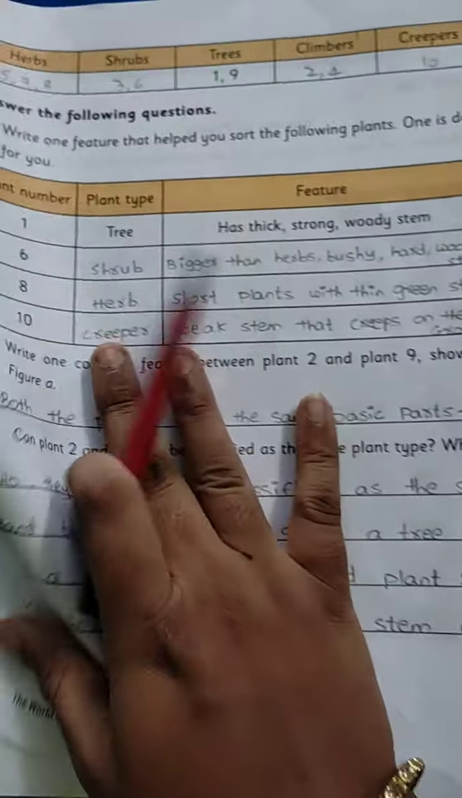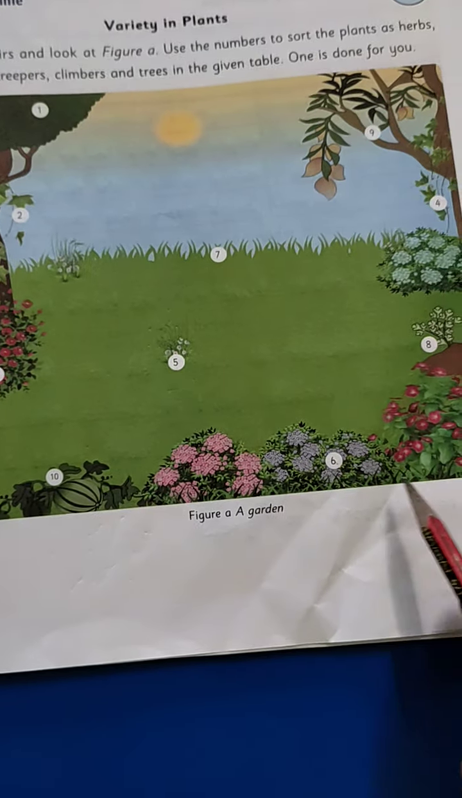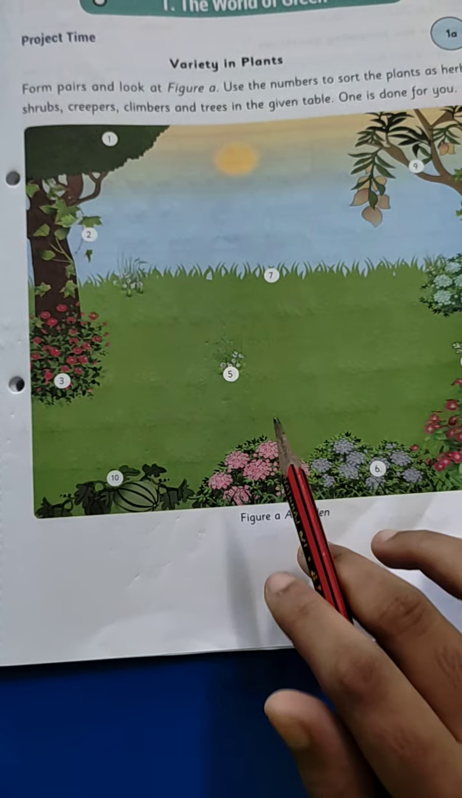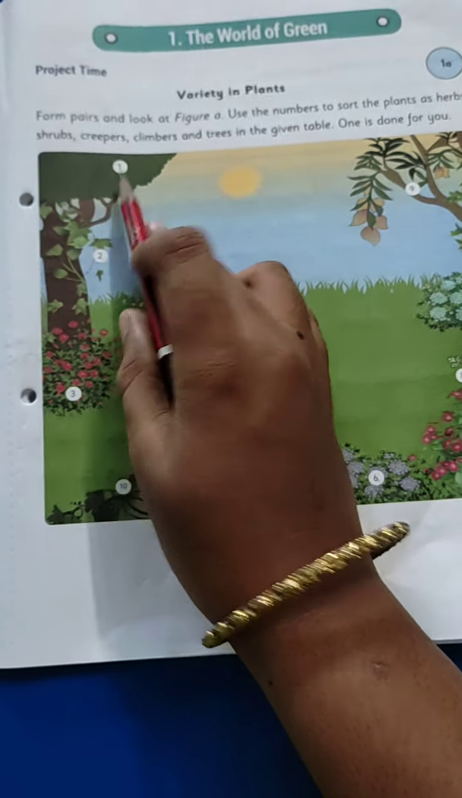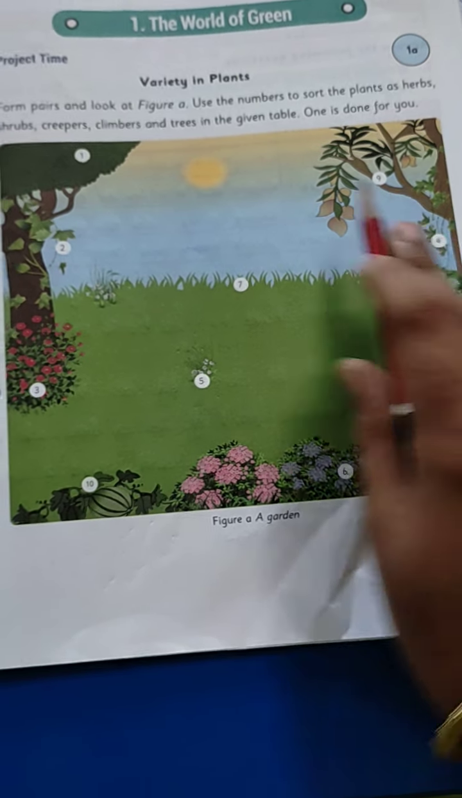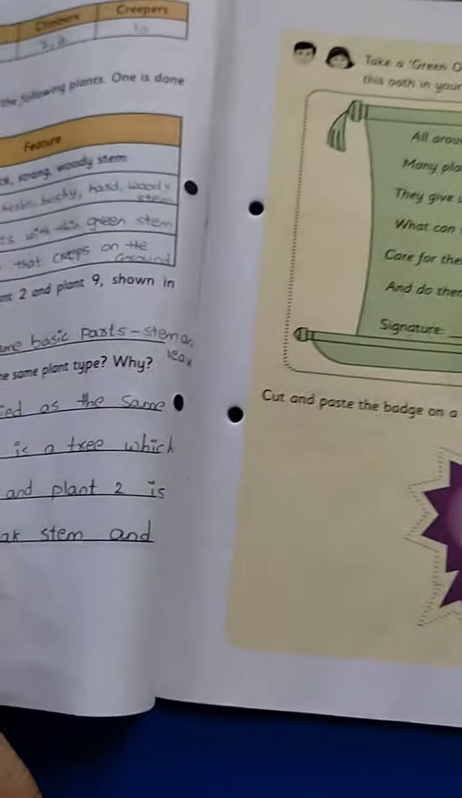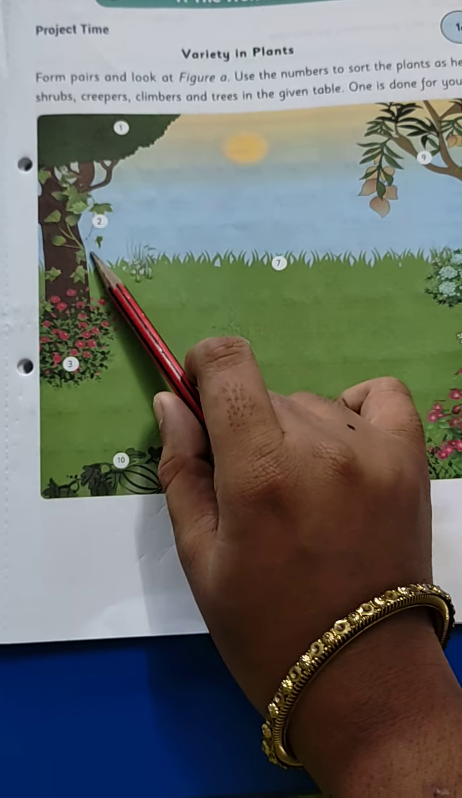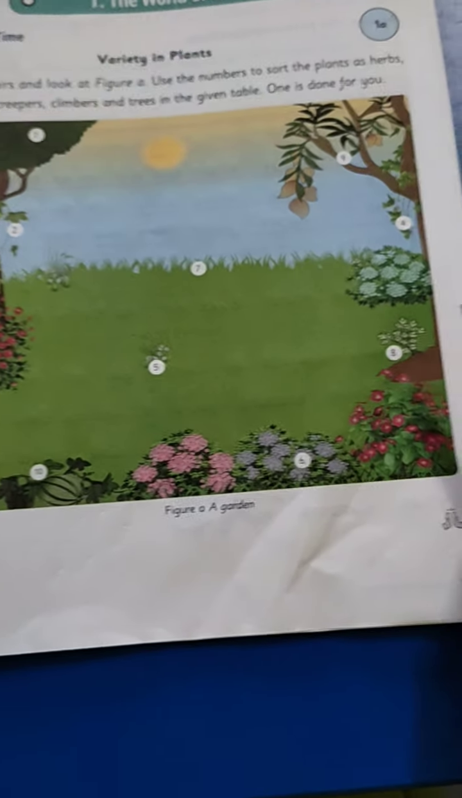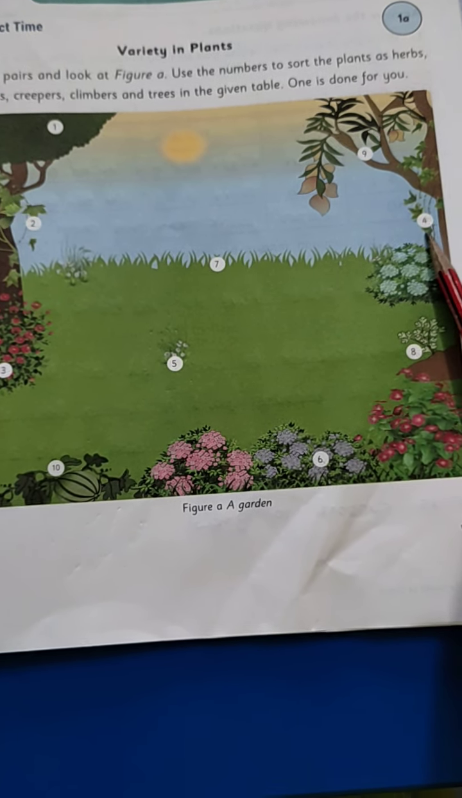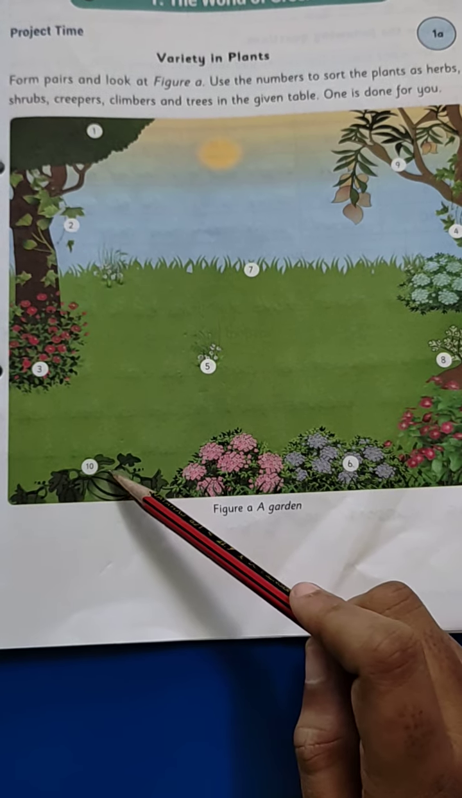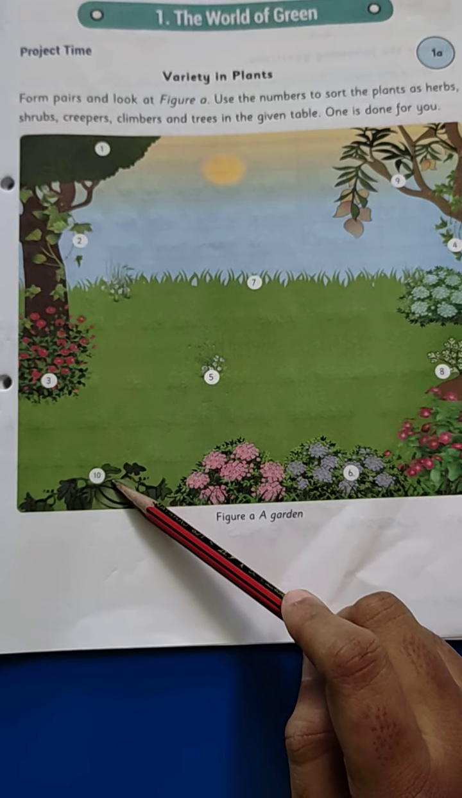Next, shrubs: 3 and 6. Next, trees, children. 1 and 9 are the trees. Next, climbers. Which are climbers, children? Yes, 2 and 4, children. See, 2 and 4 are the climbers. Next, 10. 10 is the creeper.